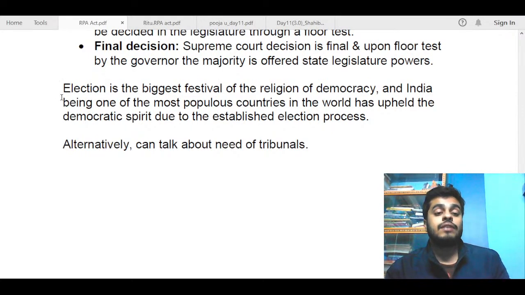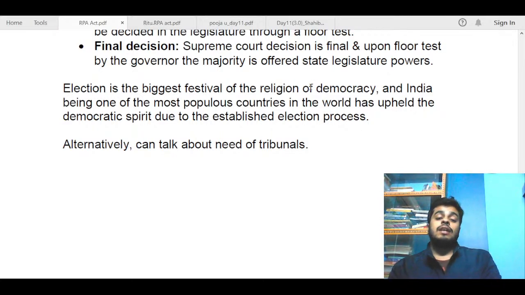Let us first see what I have written. Election is the biggest festival of the religion of democracy, and India, being one of the most populous countries in the world, has upheld the democratic spirit due to the established election process. In most of the countries that became free around the time India became free, democracy is on decline. There are civil wars and many types of issues, like military coups, as we recently saw in Myanmar and many African countries.